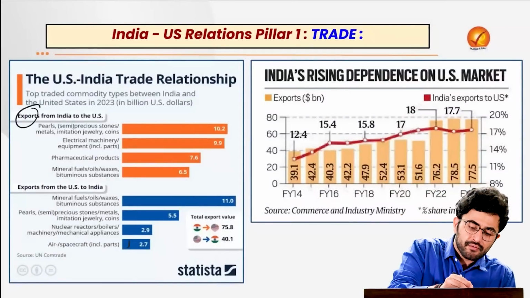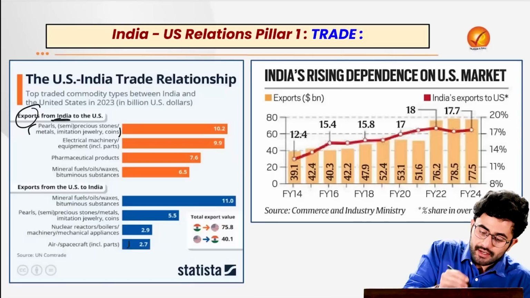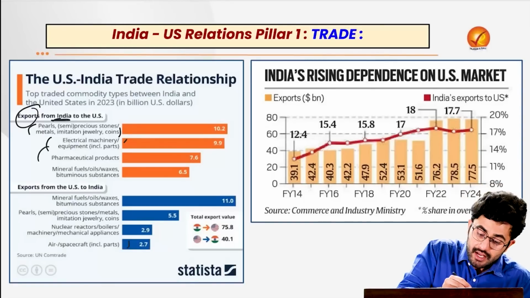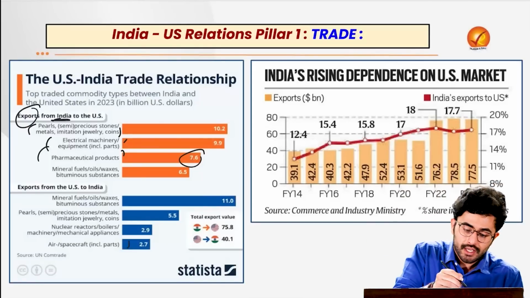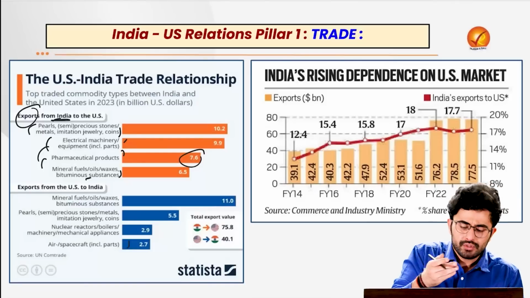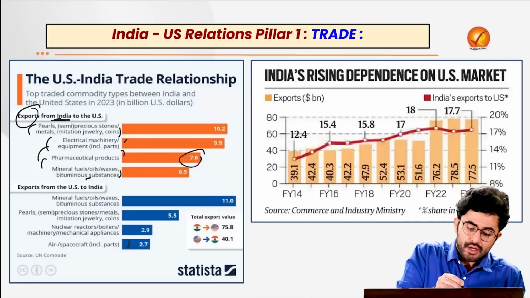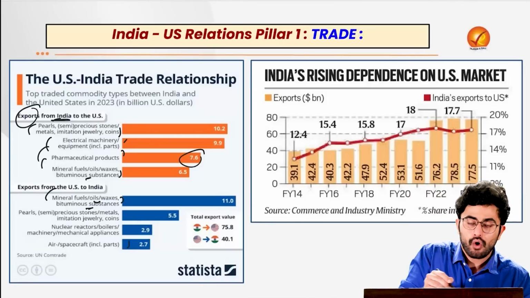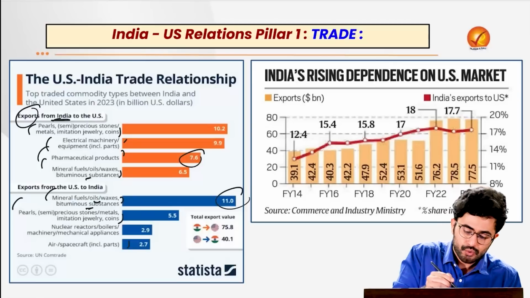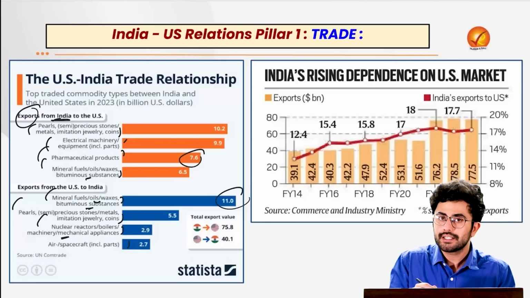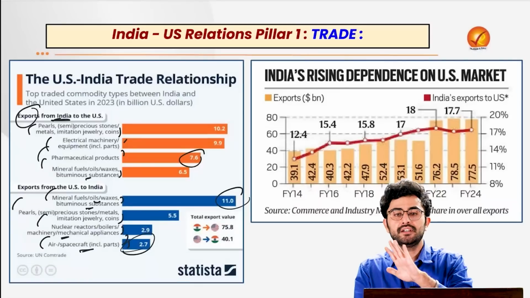What are the products which we are actually exporting to USA? So we are exporting to USA various kinds of pearls, electrical machinery, pharmaceutical products for around $7.6 billion worth, as well as various kinds of mineral fuels and bituminous substances. And what are the components which we are importing from USA? So we are importing various kinds of mineral fuels and oils worth around $11 billion, various kinds of pearls, semi-precious stones, nuclear reactors, mechanical appliances, as well as air and spacecraft, which constitute around $2.7 billion.